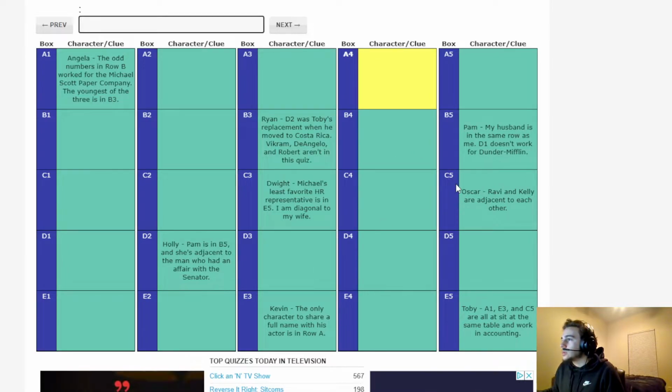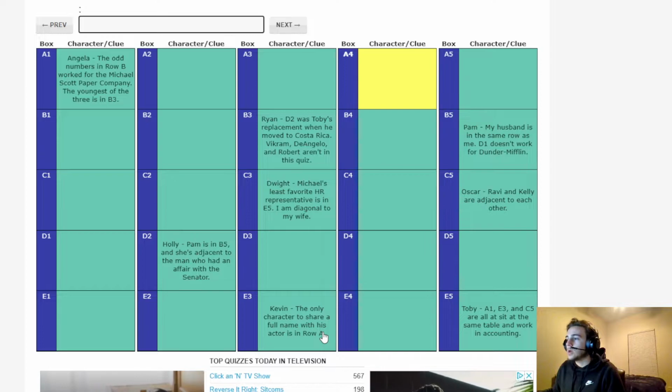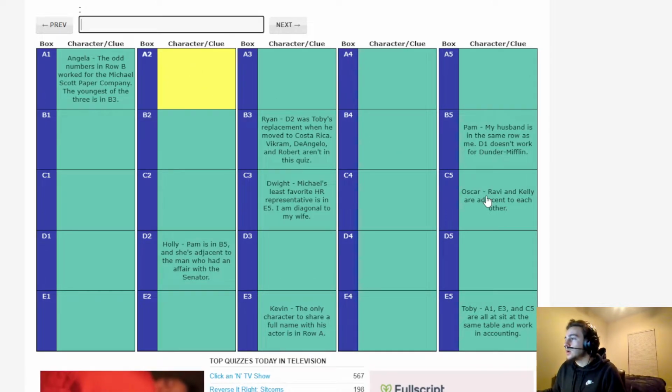Okay, we just got some new clues. The only character to share a full row with his actors in row A. That's Creed. Creed Bratton is the actual actor's name. So Creed is in row A. We don't know what yet. Ravi and Kelly are adjacent to each other. Okay, that doesn't help us yet.